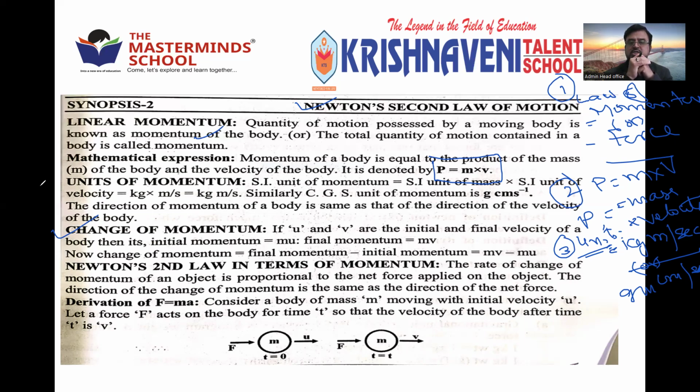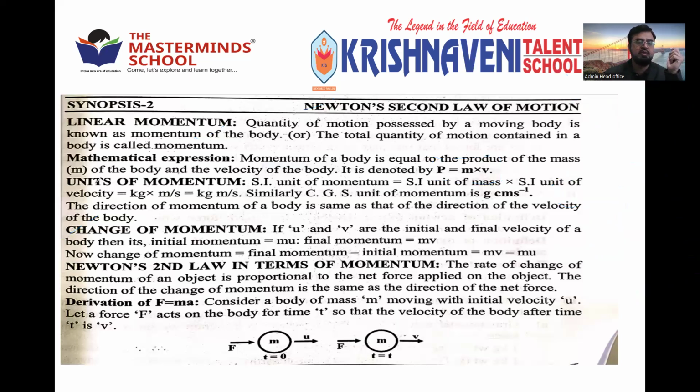Newton's second law of motion is also known as the law of momentum or law of force, which is mathematically given by P is equal to M into V, mass into velocity. Units of momentum are kg meter per second or gram centimeter per second. Okay, now you can copy from here.